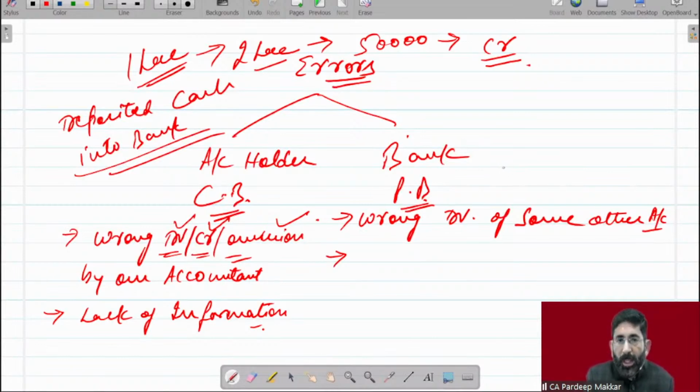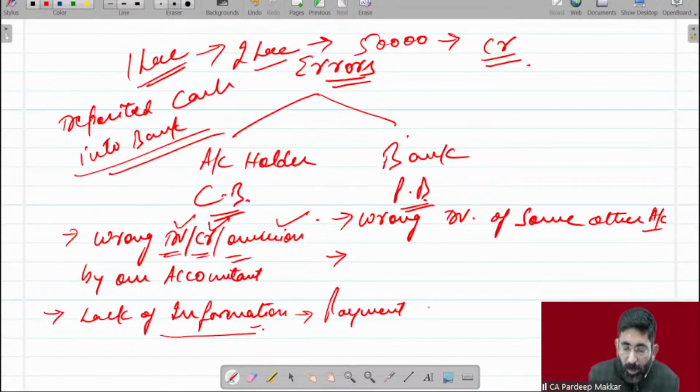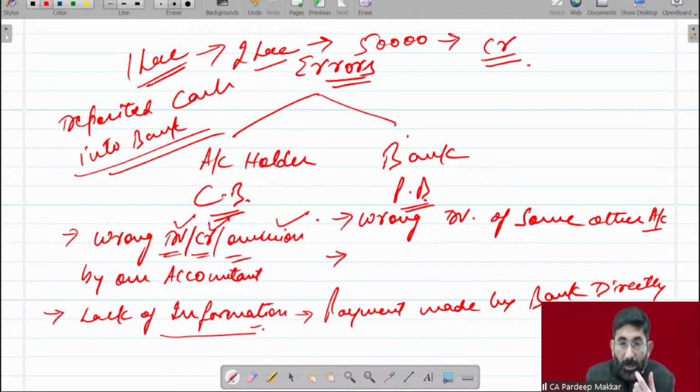ये आप सभी को knowledge है. ये accounts वाले हो आप सारे. You are all from accounting background. You know which type of error is made by us. Then lack of information means payment is made by bank directly due to standing instructions. As we are giving a standing instruction to bank that please make the payment of my insurance premium, make the payment of my EMI, make the payment of any payment to my customer.